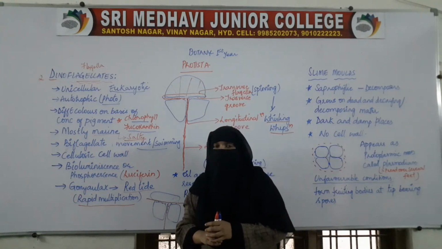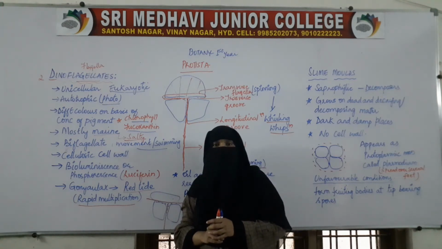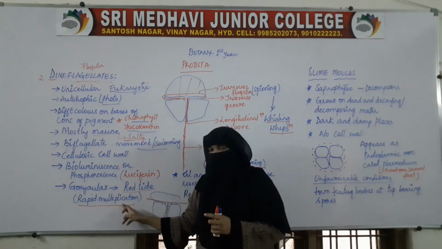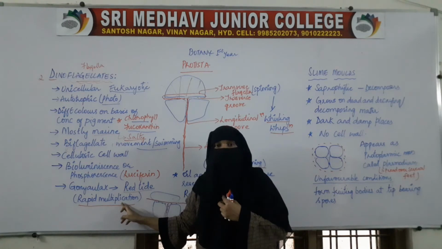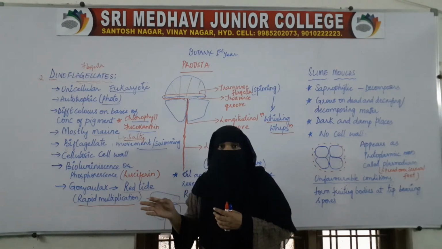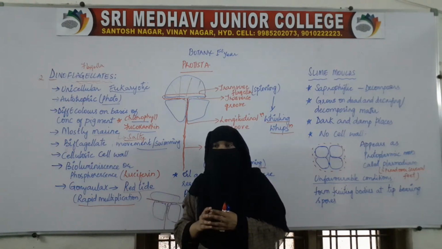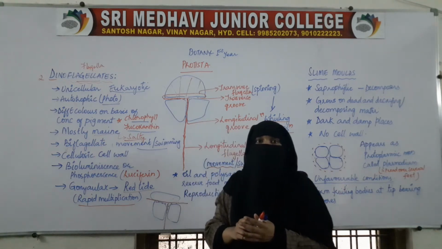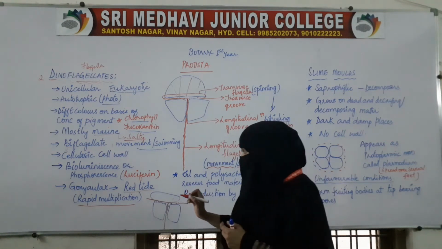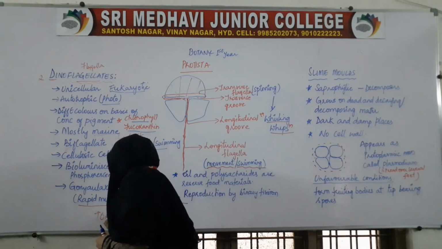They undergo very rapid multiplication. That is, within a very short period, they will increase in number very rapidly. And along with this, they also produce toxins.